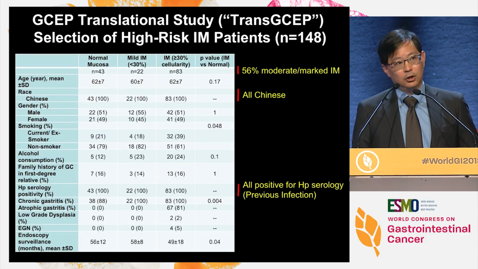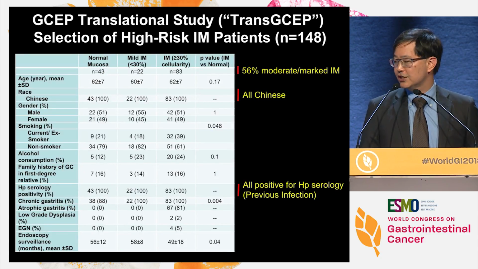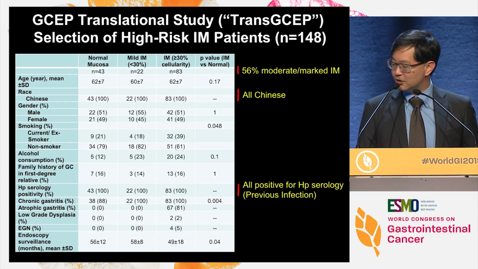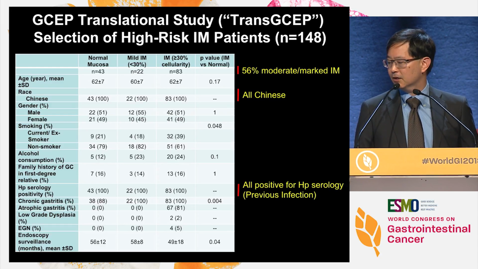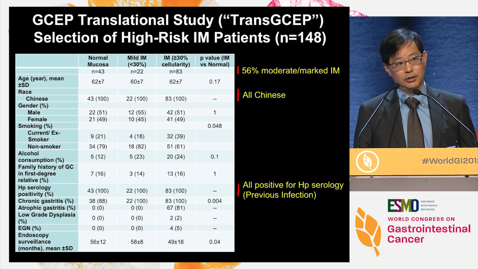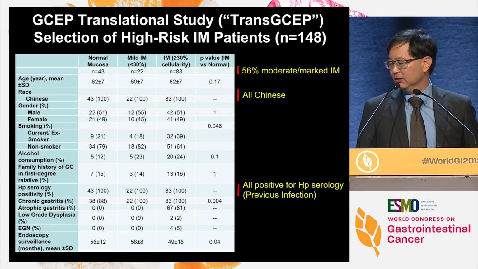So we've done the translational biomarker study of the GSEP cohort. In this first study, we focus upon the cases that have the highest risk of developing gastric cancer. So these are patients with metaplasia. Most of them are moderate or marked, meaning that they have a lot of metaplasia in their stomach. They're all Chinese, and again, for Helicobacter pylori, not surprisingly, all of them are positive for Helicobacter pylori serology, meaning that at some point in their life, they actually were affected with Helicobacter pylori. Keep this in mind because I'm going to get back to this at the end of the talk.